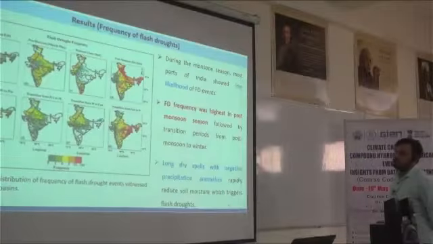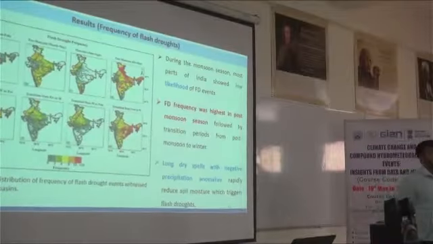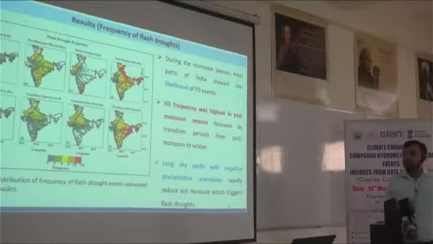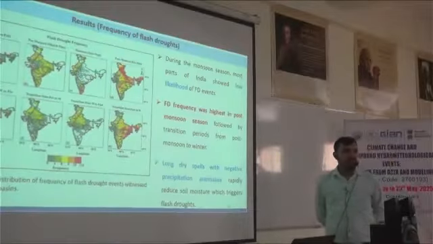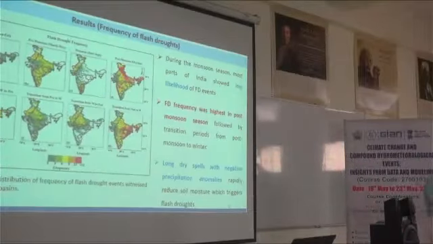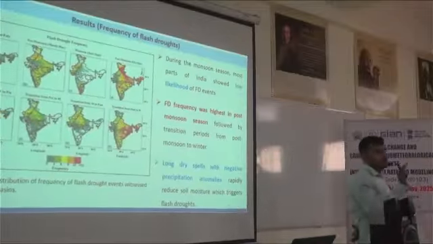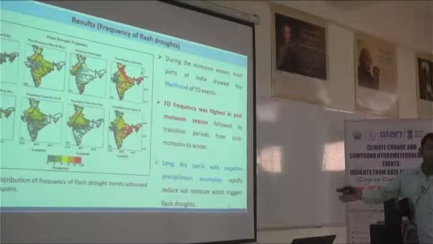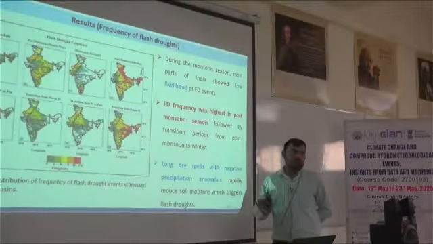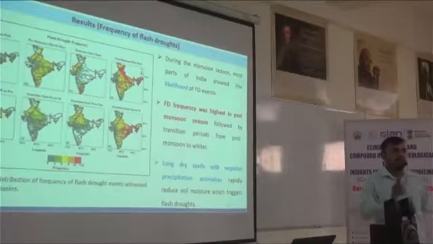For example, if we are talking about the transition from winter to pre-monsoon, we are considering January, February, March, April, May. Maybe it starts in February and terminates in May. It may start in January and terminate in March. So all the 5 or 6 months of the 2 seasons, it means this is a transition from winter to pre-monsoon irrespective of month. It can start from mid-January, and it can end in mid-March, mid-April or mid-May. We are not concerned with this. If it starts in one particular season and terminates in another season, we are creating the transition season for it.